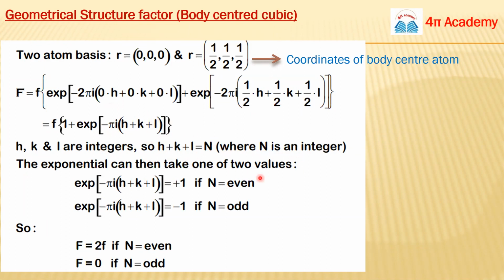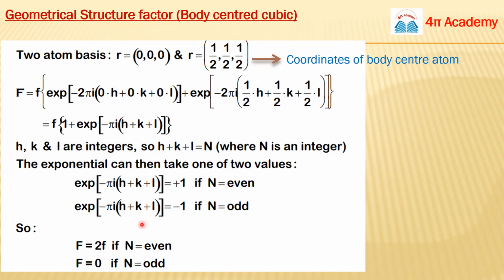If n is even, so what will be the value of e to the power minus n pi i if n is even, guys? It will be plus 1. Okay, and if n is odd, it will be minus 1.